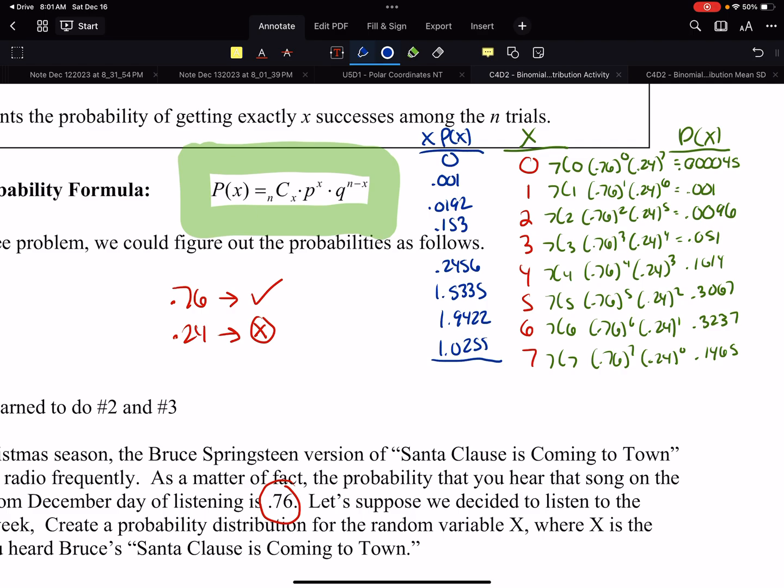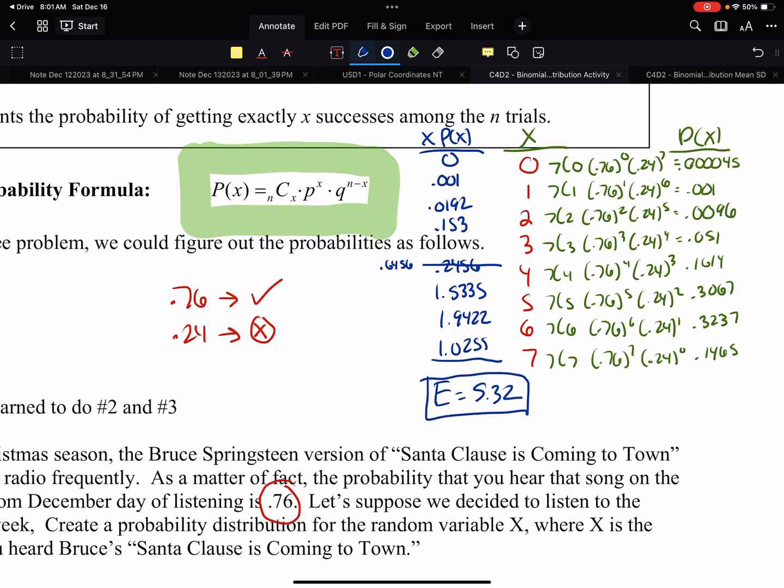Found it. My bad. That's times 4, 0.6456. Let me just change that number in my calculator. Even teachers make mistakes. And we get our expected value to be 5.32.